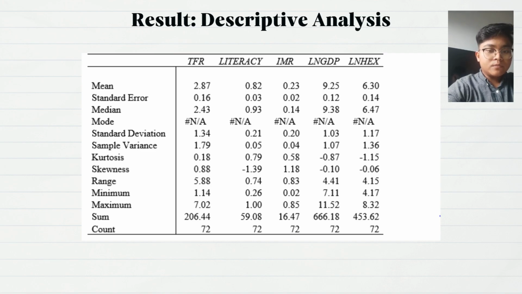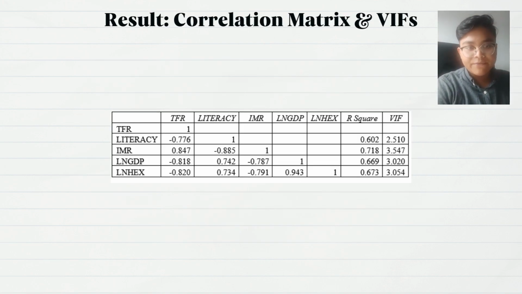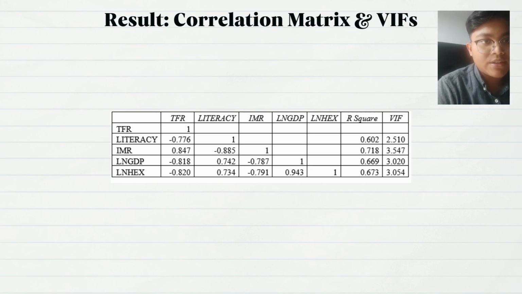The next part is the correlation matrix and VIF. Table 2 shows the correlation among the dependent and independent variables. A correlation coefficient that lies between plus minus 0.7 and plus minus 1 is said to be a strong correlation. The finding shows that the total fertility rate, measured as the average number of children per woman, TFR, is highly correlated with all independent variables.